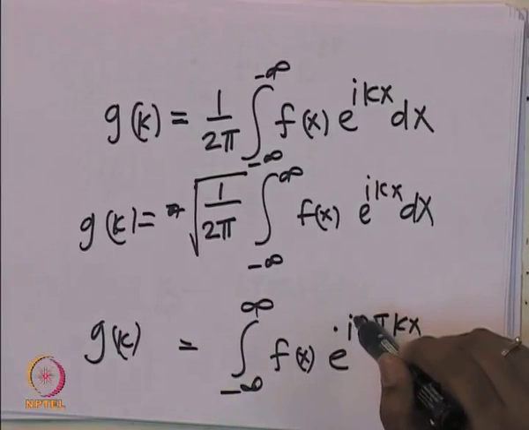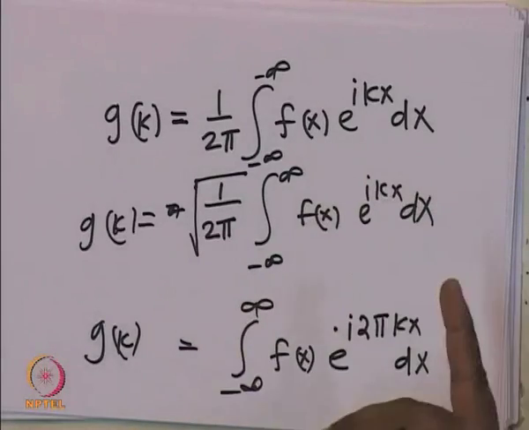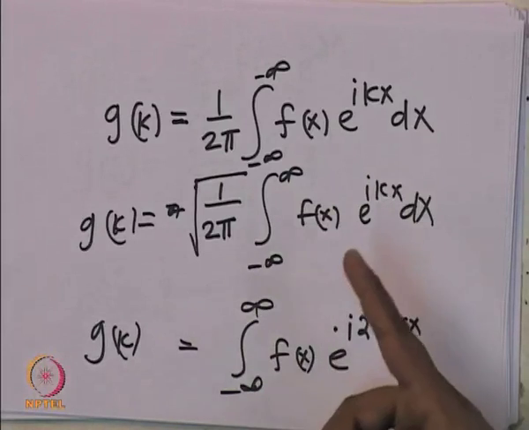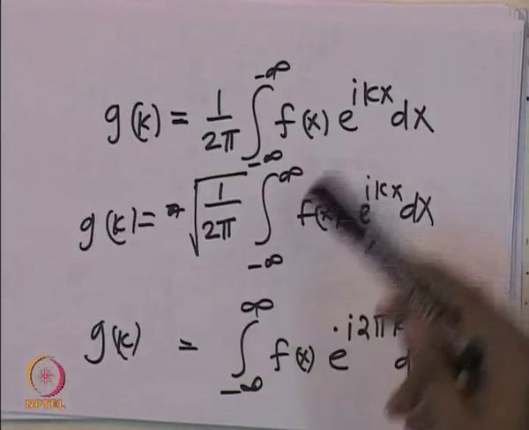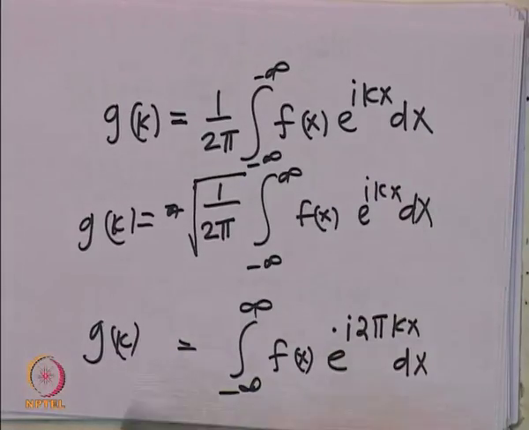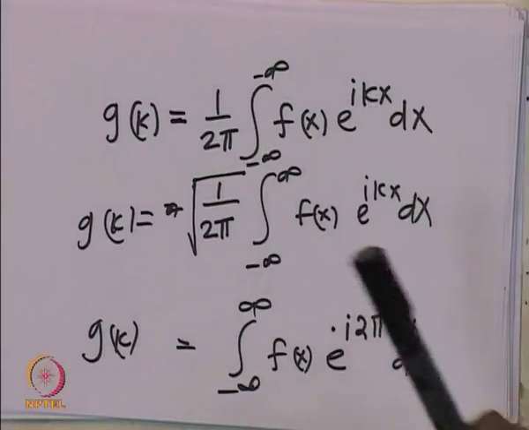You can just stick to one of these definitions and follow it. If you look at textbooks, you may see any one of these three. You might see sometimes this, sometimes this, sometimes this, but follow the same definition and its inverse definition.